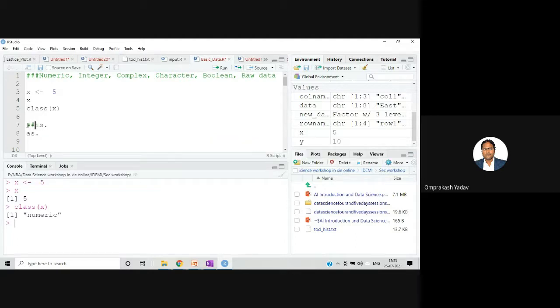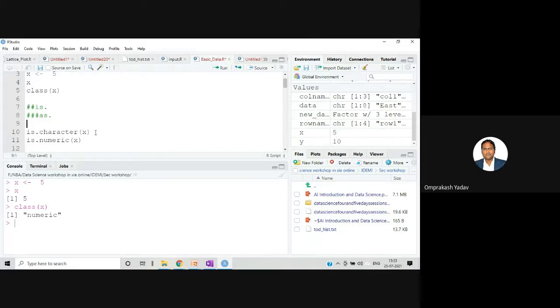With the is dot function, we can check, for example, I can say is dot character, and in this bracket I am passing x. So I want to check whether this x is character type. If it's not character type, it will give me false. If it is character type, it will give me true.